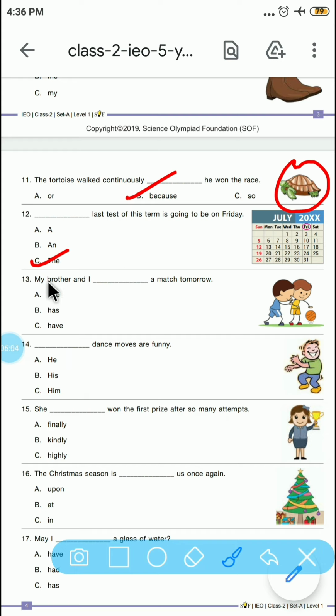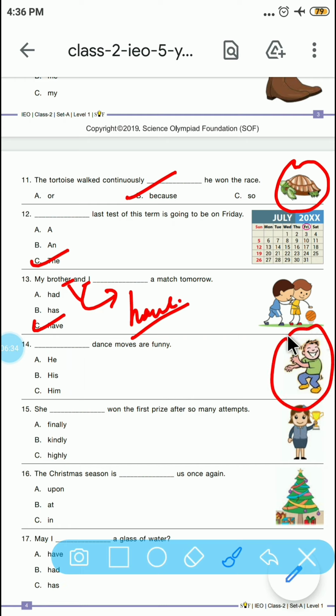Question number 13. My brother and I dash a match tomorrow. So what is the correct option here, friends? Option C, because I and my brother, they are two people, and for a plural subject we use have. Dash dance moves are funny. So here is a kid and the pronoun for this kid is his.